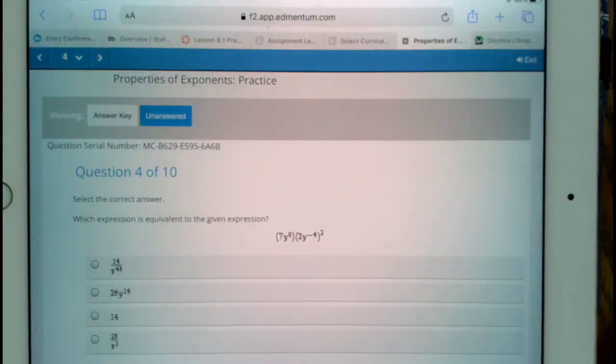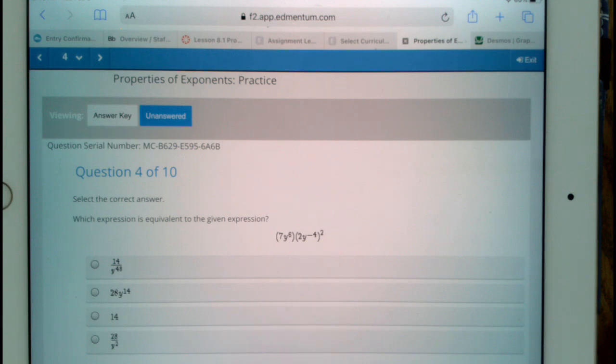Which expression is equivalent to the given expression? So we're going to multiply these two together. We do have something different in this problem based on the previous problems, and actually it seems I'm going out of order here, but that's okay. We have a negative exponent in here, but we still need to deal with this second expression first because we have it raised to a power.